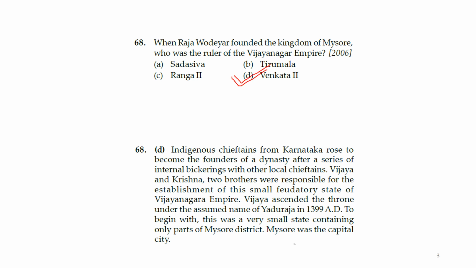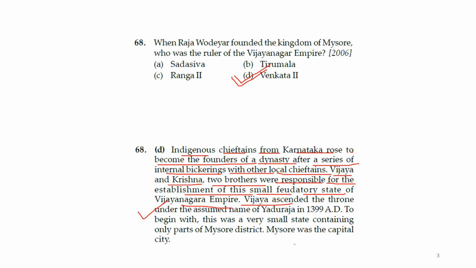Okay, so we can read from here. An indigenous chieftain from Karnataka rose to become the founder of a dynasty after a series of internal bickering with other local chieftains. Vijaya and Krishna, two brothers, were responsible for the establishment of this small feudatory state of the Vijayanagar Empire.